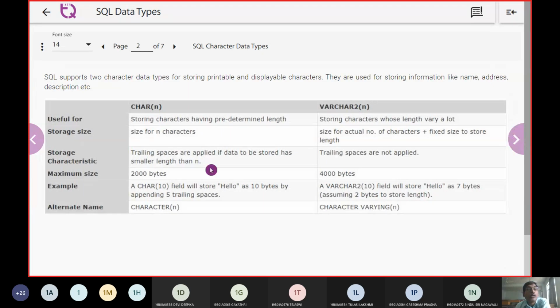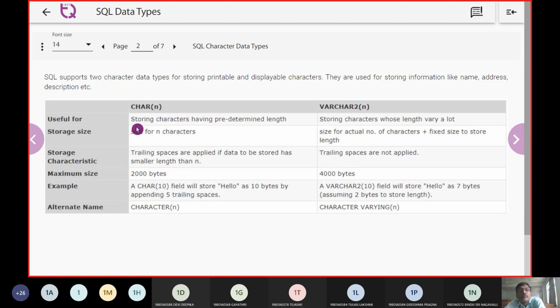Now, coming to the storage structure, how much space the data types are going to occupy. Those elements we are now putting here. One, they are going to use for char n. So why are we going to use char, or why are we going to use varchar, and what are the differences between char and varchar?